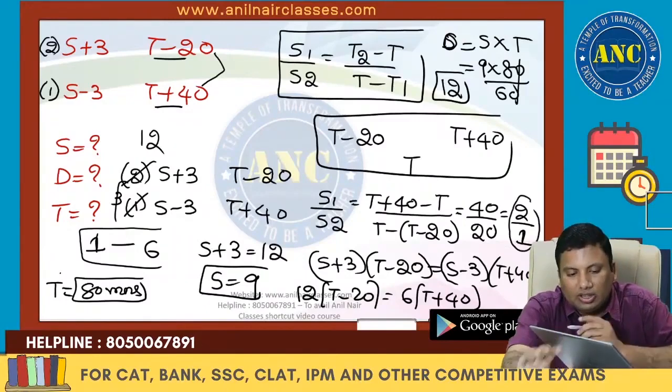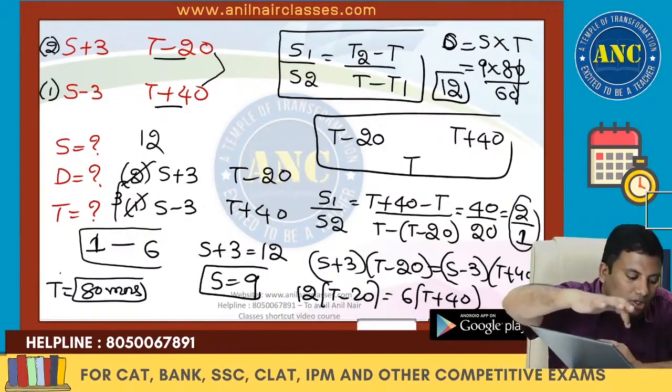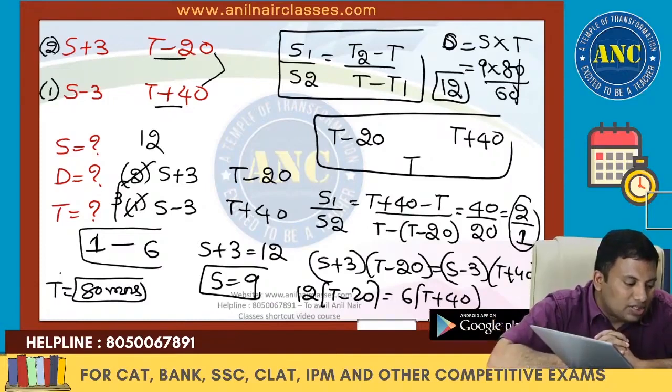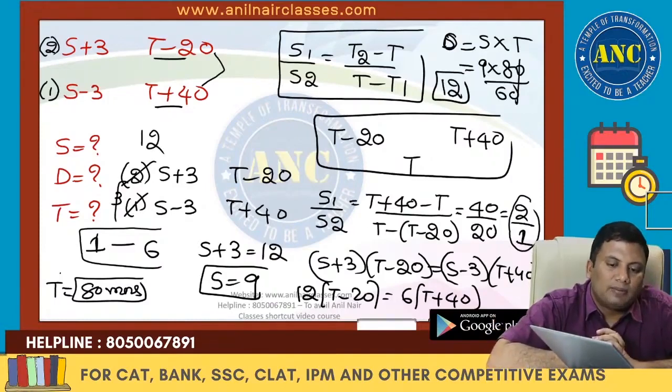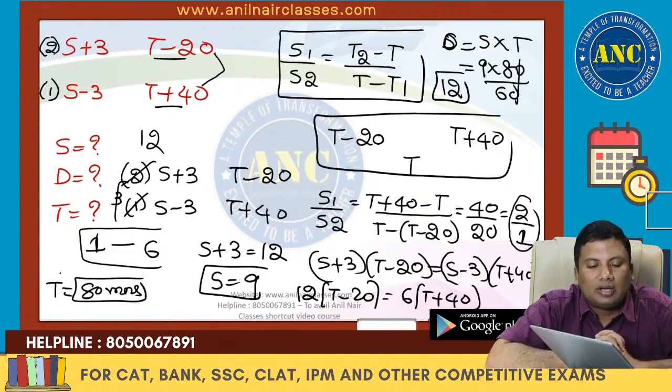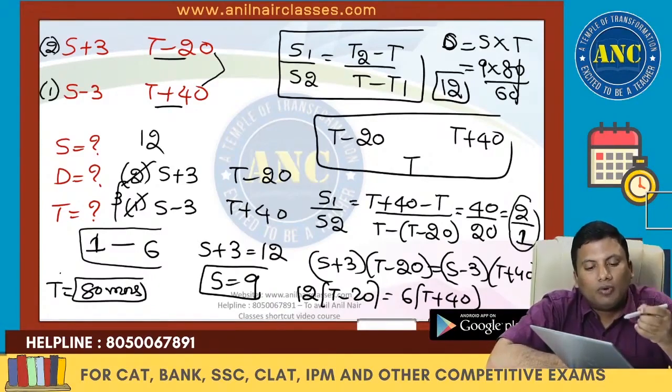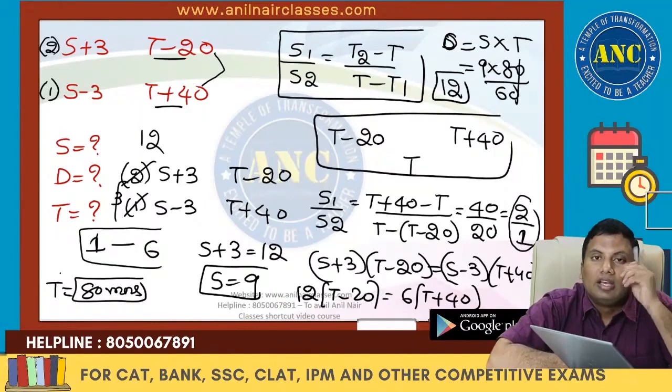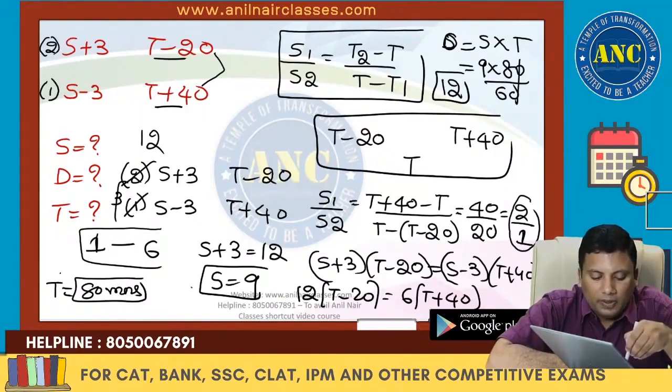Speed ratio is nothing but 2:1. I wrote 2 and 1, S plus 3 and S minus 3. Gap is nothing but 6. 1 gap is 6, so 2 will become 12. S plus 3 is 12. S will become 9. So speed is 9.